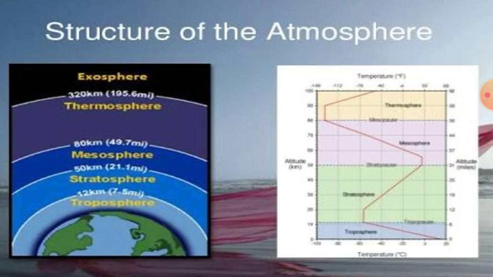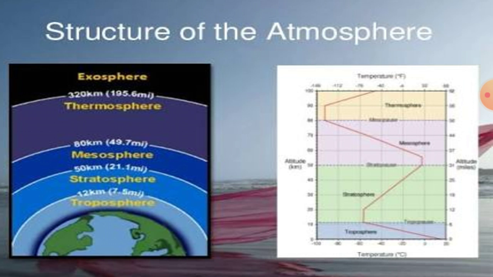Structure of the atmosphere. Our atmosphere is divided into five layers starting from the earth's surface. These are troposphere, stratosphere, mesosphere, thermosphere, and exosphere.